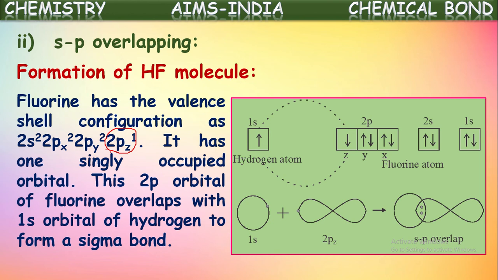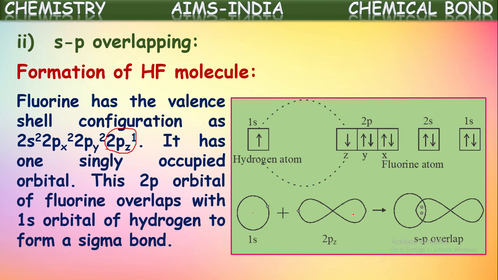When this 2pz orbital and the 1s orbital of hydrogen approach each other, they overlap and form a sigma bond. This sigma bond formed between hydrogen and fluorine is called an s-p sigma bond. Okay, this overlapping is called s-p overlapping. So here, this is the s orbital of hydrogen with a single electron.